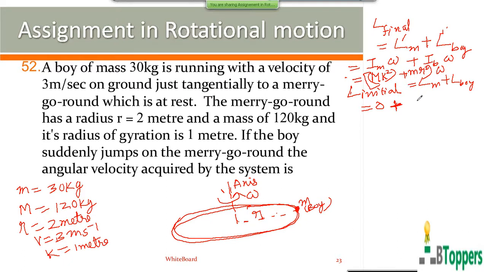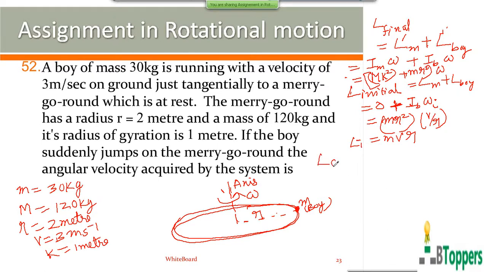So the initial angular momentum of the buoy is equal to the moment of inertia of the buoy times its initial angular speed about the axis through the center of the merry-go-round. The moment of inertia of the buoy can be written as mR square. The initial angular speed of the buoy can be written as the initial linear speed divided by the radius of the circular path in which the buoy moves. So the initial angular momentum of the buoy about the center of the merry-go-round can be written as mvR. V is the initial speed with which the buoy runs, tangential to the merry-go-round.